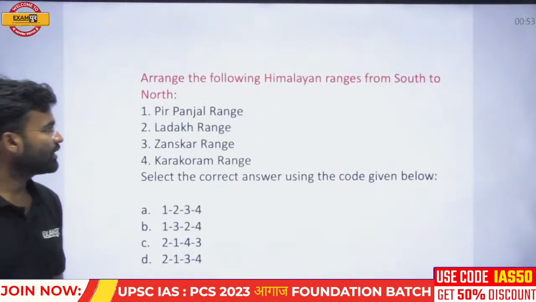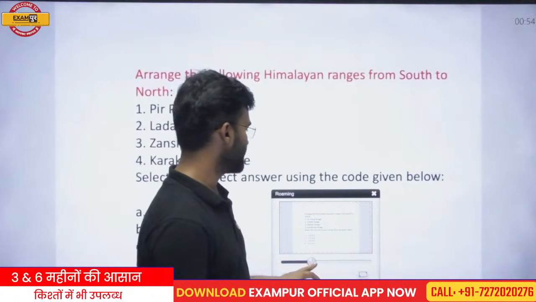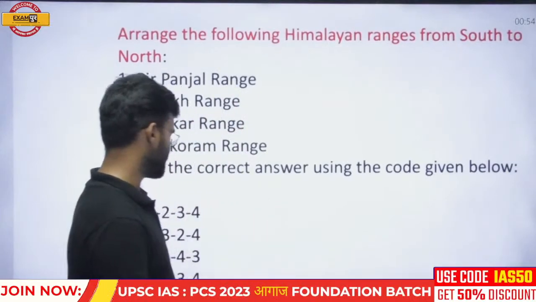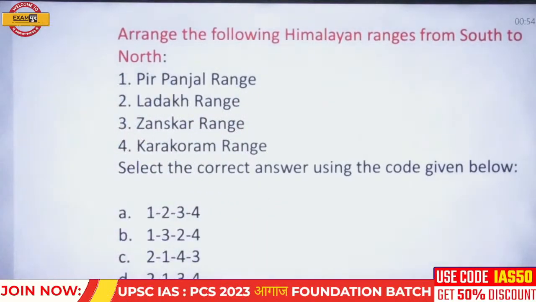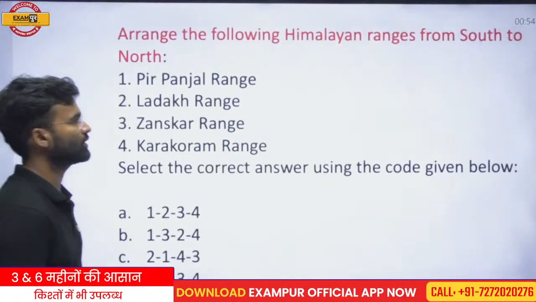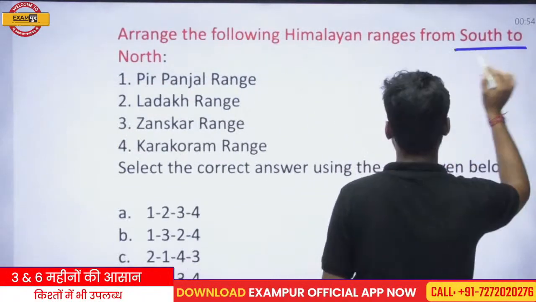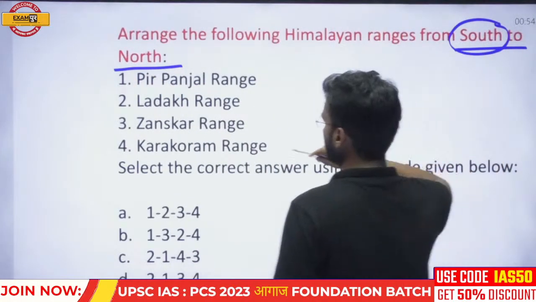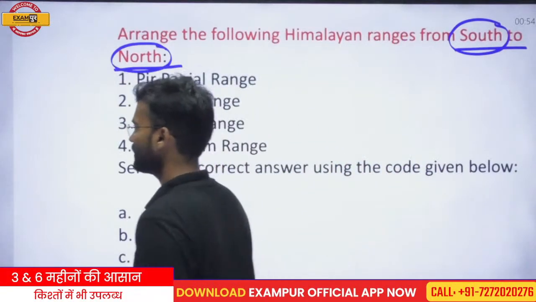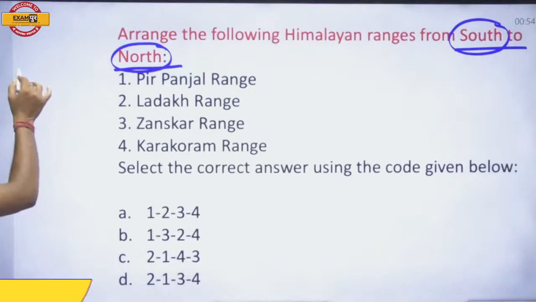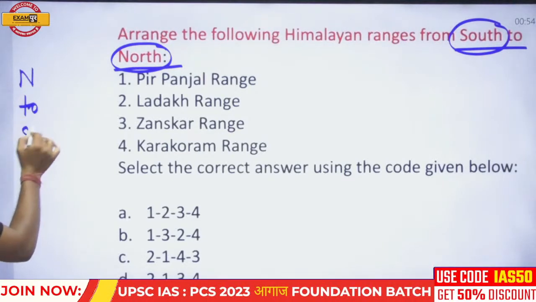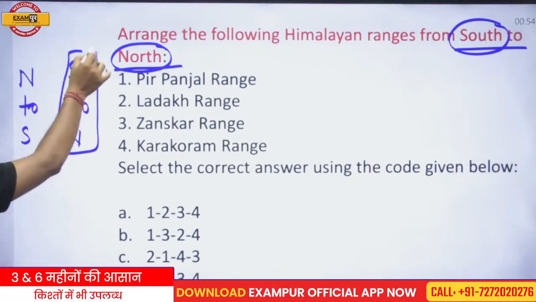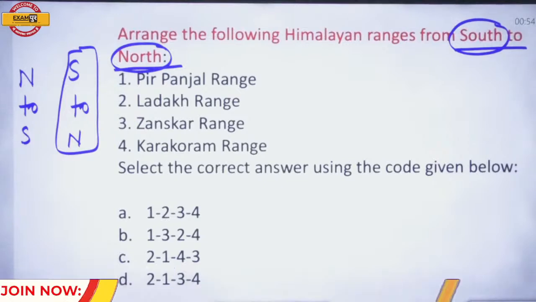So now, move to the next question. The next question is related to the Himalayas. Arrange the following Himalayan ranges from south to north. From south to north. This is a point where you should pay attention in your examination. It is not from north to south; in the question it has been asked from south to north. Many times we make a mistake here.